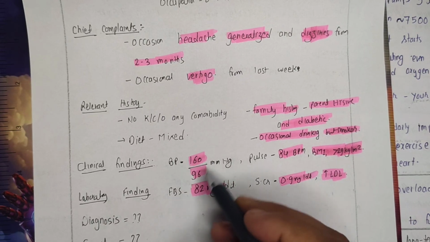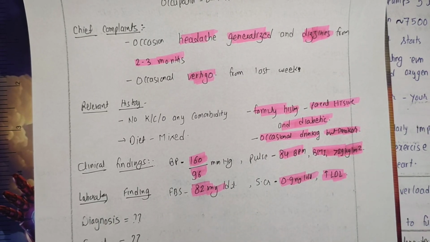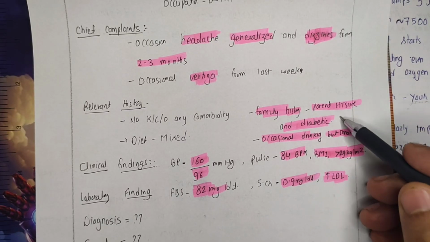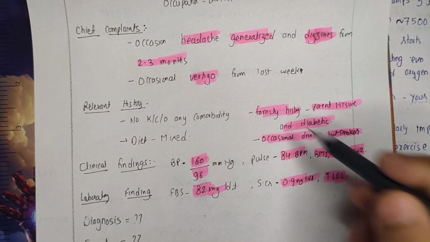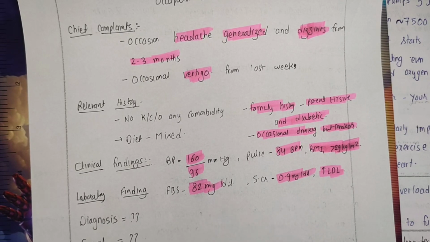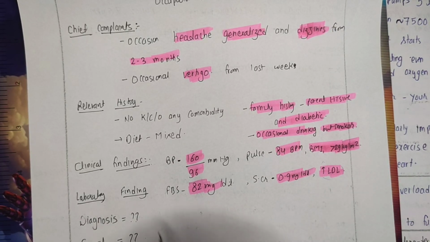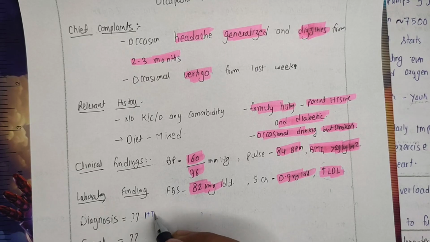See, as we can see, his blood pressure is high and his BMI is high, meaning he is obese. Risk factors are there, his family history is there, he is having symptoms like generalized headache, dizziness and vertigo also. So we can suspect the person is having hypertension. He may have hypertension, and we have some additional evidence of increased LDL also. So we may suspect the person has hypertension.